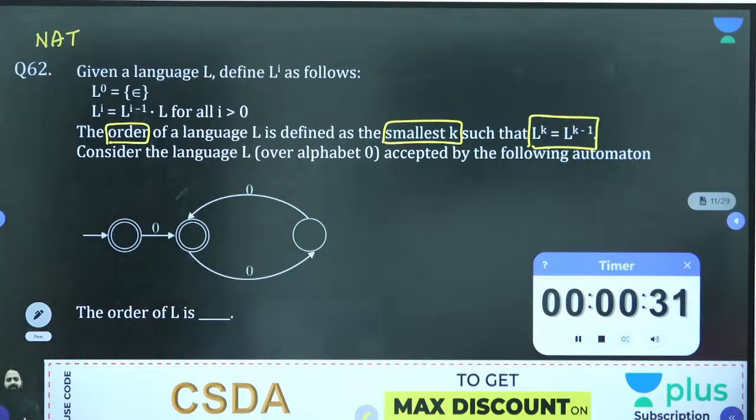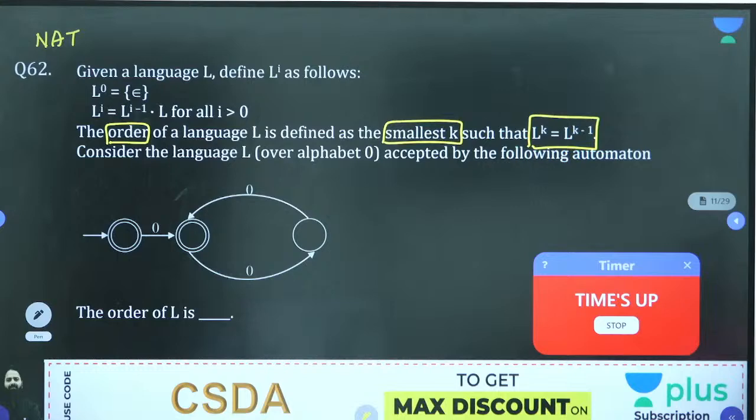Yeah, I'll do it. So let's see who will answer it. Any answer so far? Right. Okay.